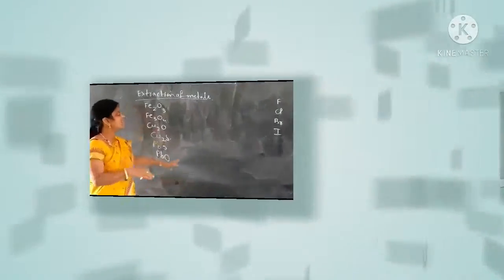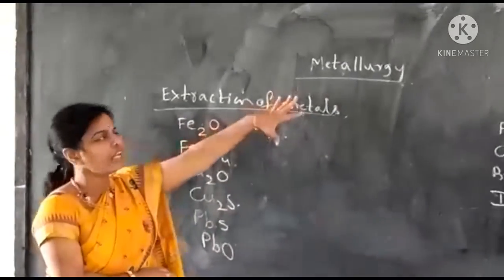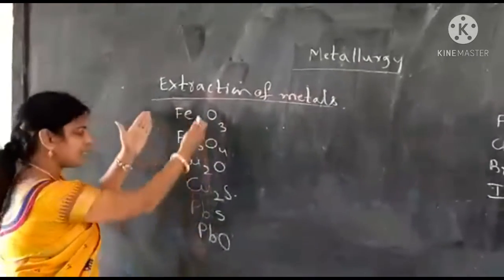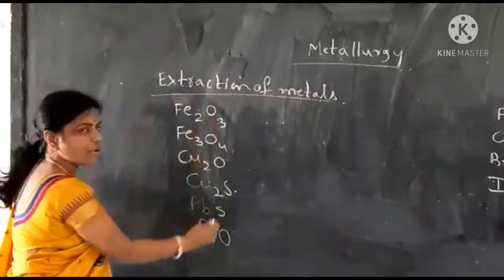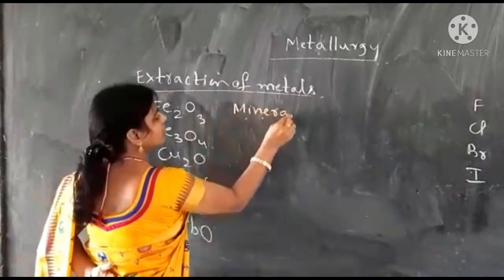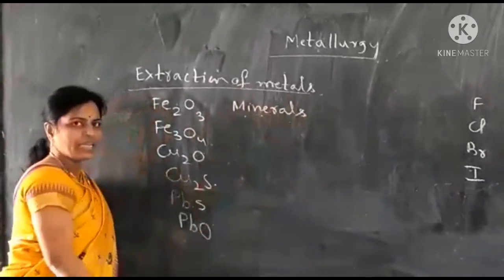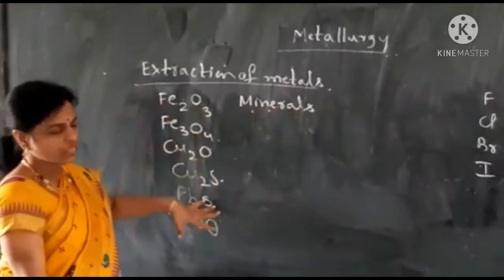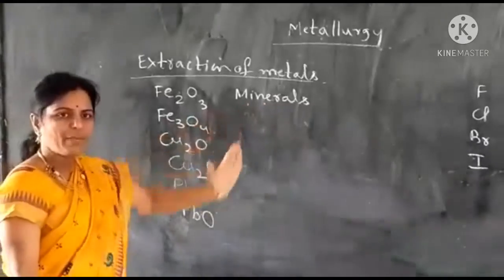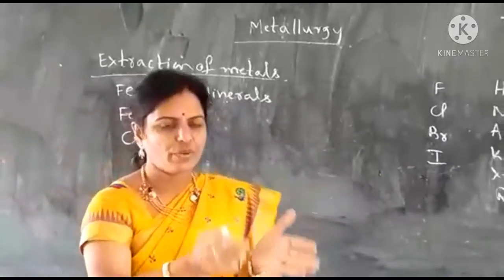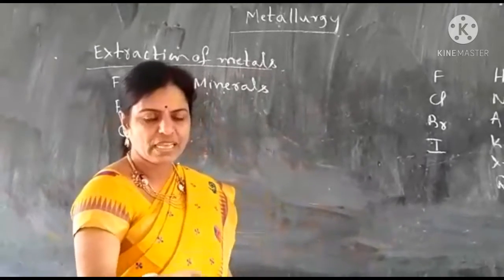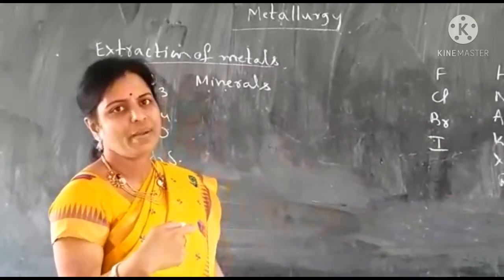Stop. That is called metallurgy. So metallurgy involves all these principles of extraction of metals from these compounds. These compounds of metals are called minerals. Minerals are the compound forms of metals. Mineral is one metal and one non-metal together. So we have to decode these minerals, and from those minerals we have to take metals.